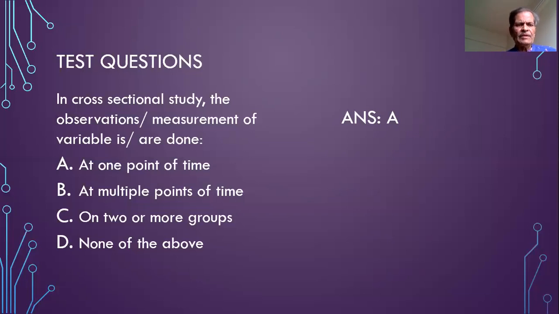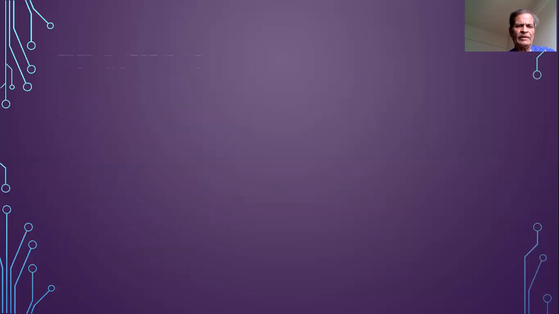In a cross-sectional study, the observations or the measurement of variable in the research question is done at one point of time only. If it is done multiple points of time, then it becomes a longitudinal study and it doesn't remain a cross-sectional study. In cross-sectional study, we are having only one group. So observations made on two or more groups, it doesn't remain a cross-sectional study. Comparison of two groups is not there in a cross-sectional study. So the only alternative that remains is the A. So in cross-sectional study, the observations or measurements of the variable is done at one point of time.